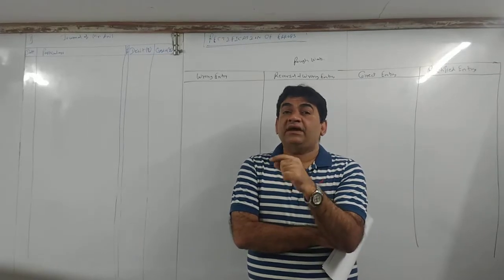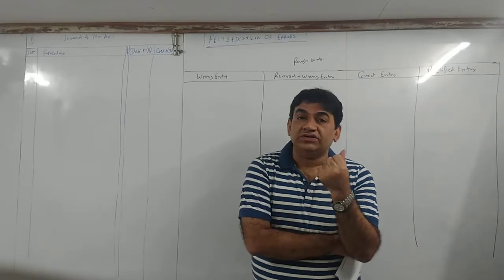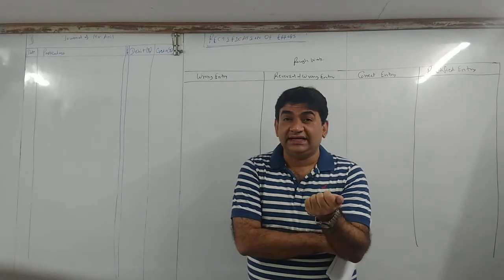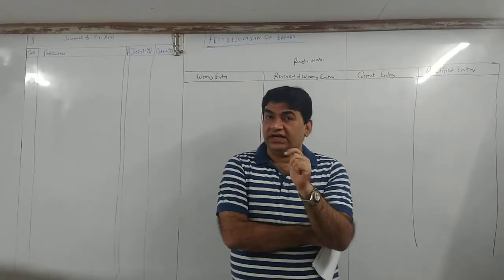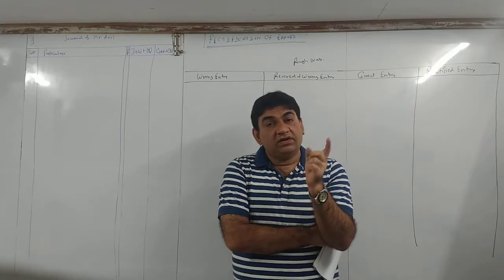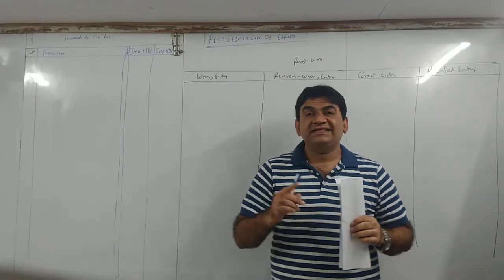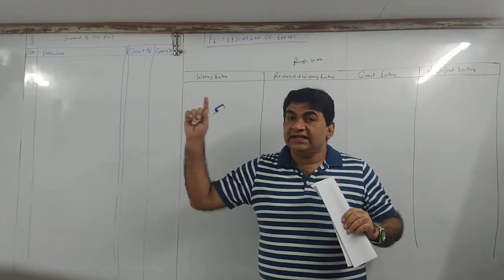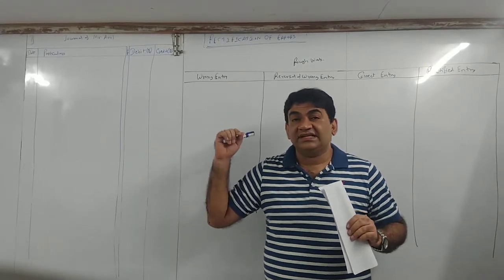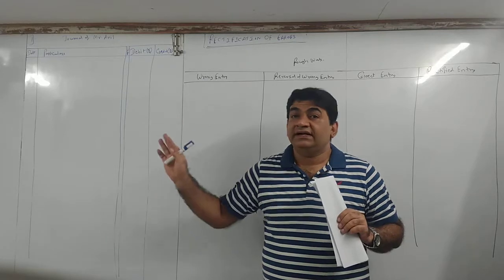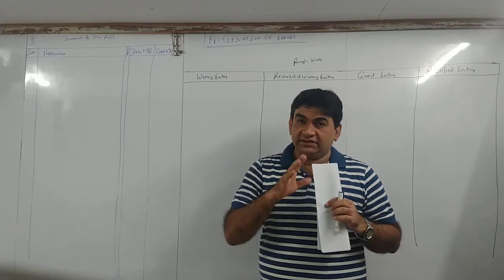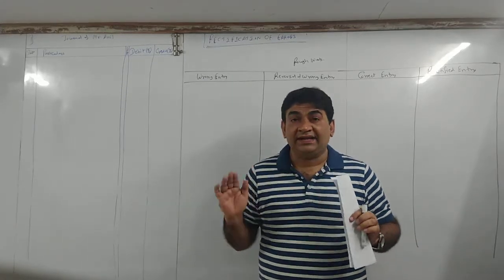Then we used to decide, applying the golden rules, which account is to be debited, which account is to be credited, and then we used to pass the journal entry. Now, after you pass the journal entry, what did we do next? After passing the journal entry, we posted in the ledger, and we saw in the last class, we prepared trial balance. Correct? That is the way things go in practical life.